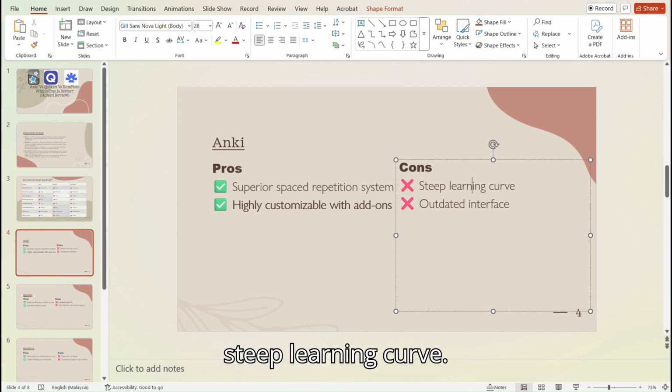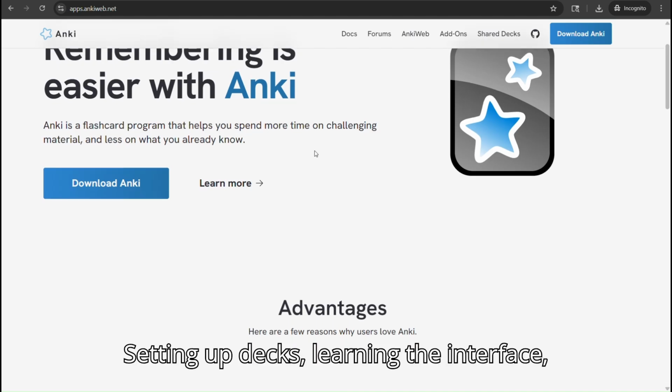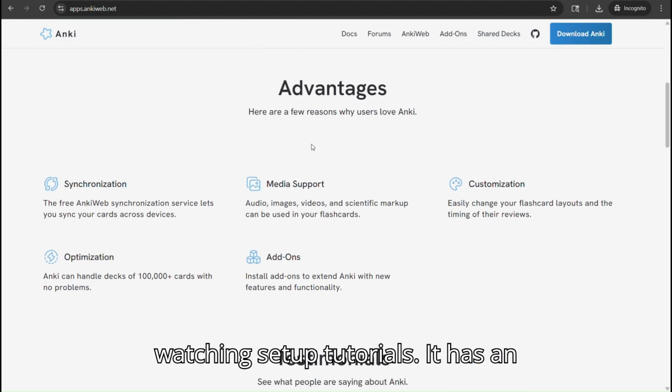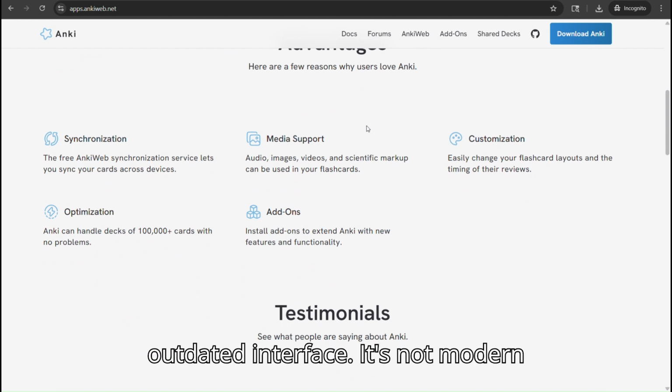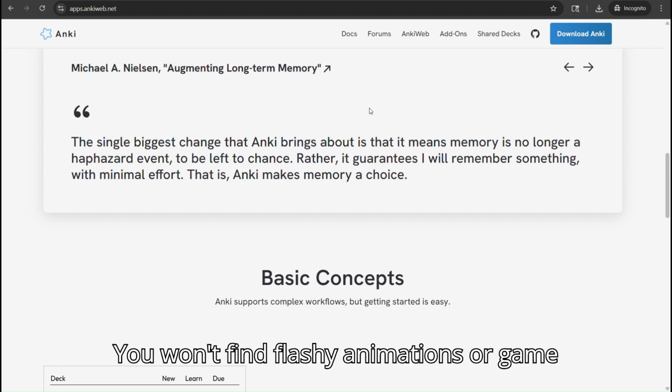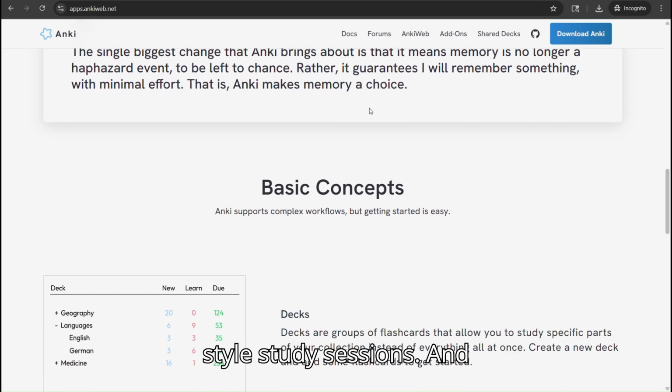However, it has a steep learning curve. Setting up decks, learning the interface, and syncing can be overwhelming. Beginners might feel lost without watching setup tutorials. It has an outdated interface. It's not modern looking, especially compared to Quizlet. You won't find flashy animations or game-style study sessions.